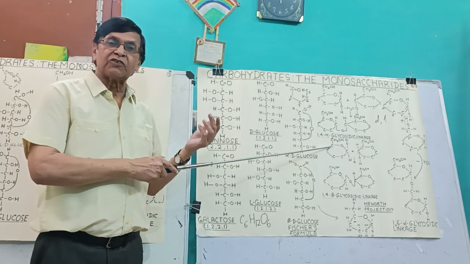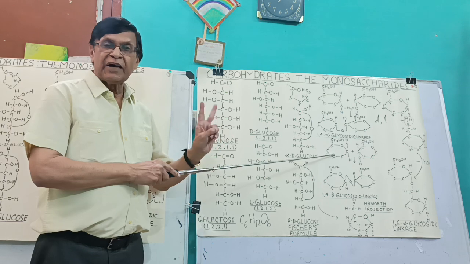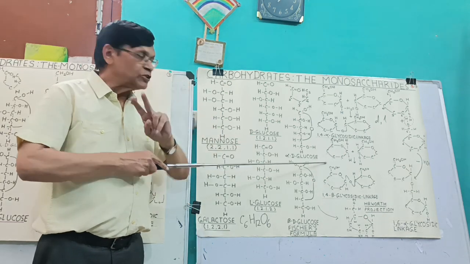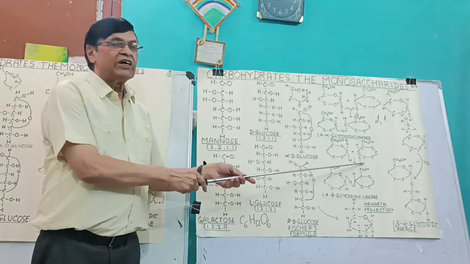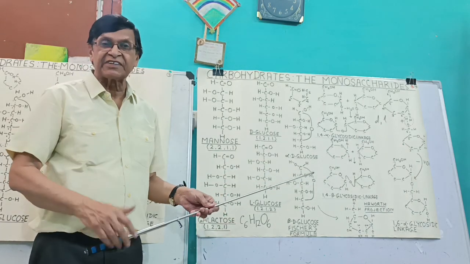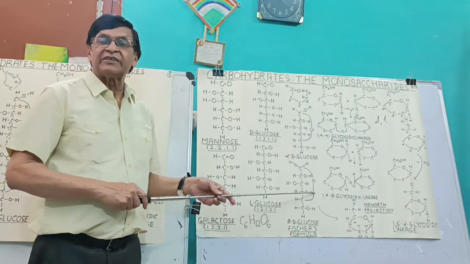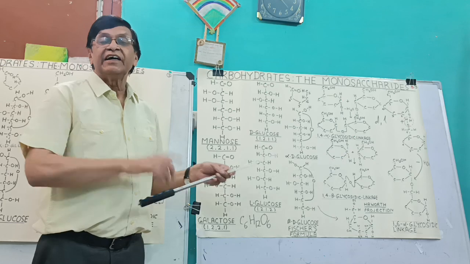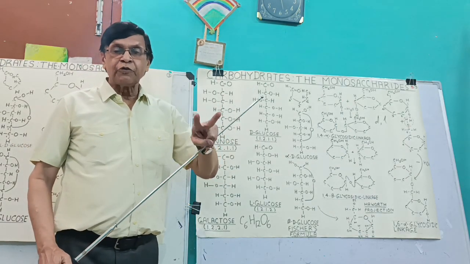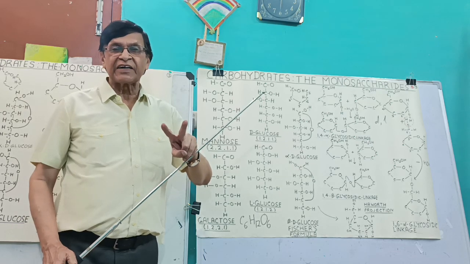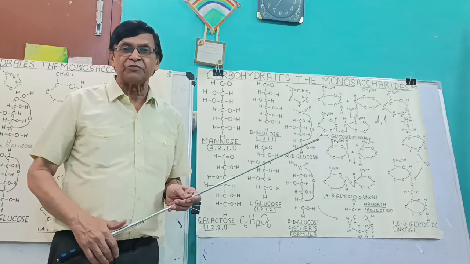It is so in case of starch, amylose and amylopectin. In amylose there is only one straight chain. In amylopectin we have one straight chain and there is branching with 1,6 linkage. In cellulose we have beta glycosidic linkage. In glycogen also, similar to amylopectin, we have 1,4 and 1,6 alpha glycosidic linkage. But in glycogen there is much more branching.